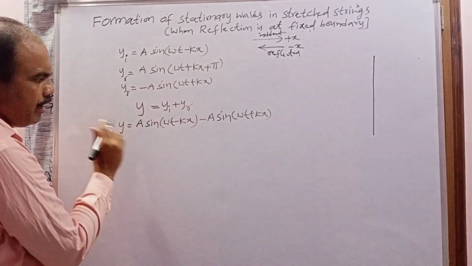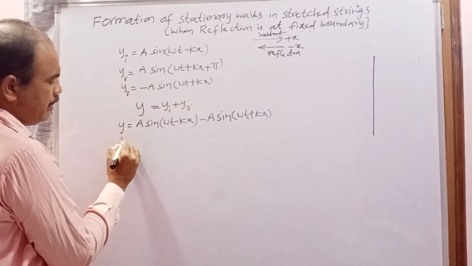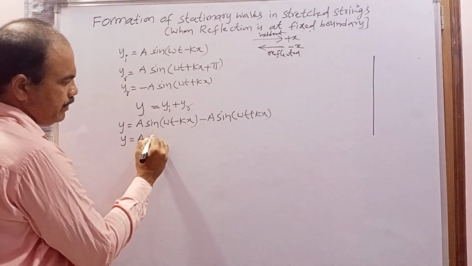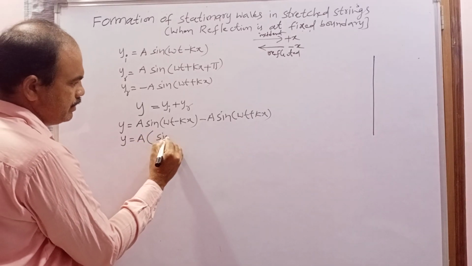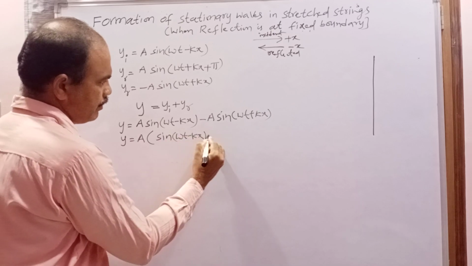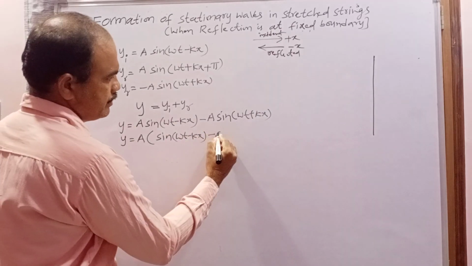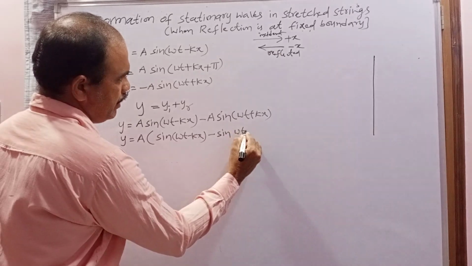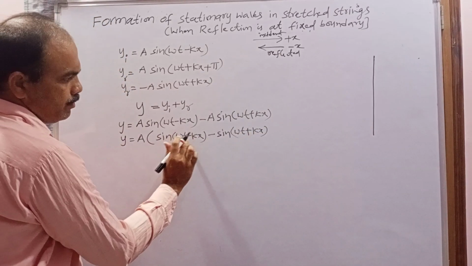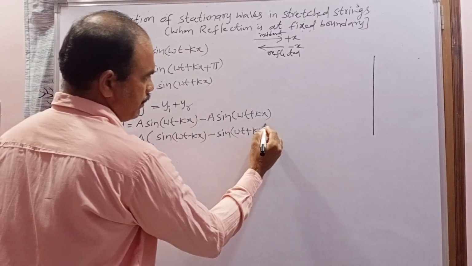Now take the amplitude a common. So the resultant displacement of the particle equals a times [sin(omega t minus kx) minus sin(omega t plus kx)]. Sorry, this is omega t minus kx, and this is omega t plus kx.